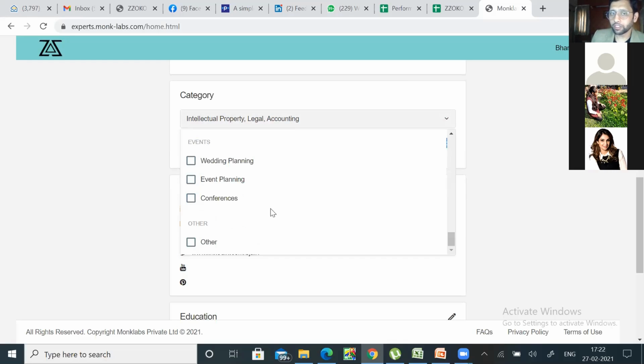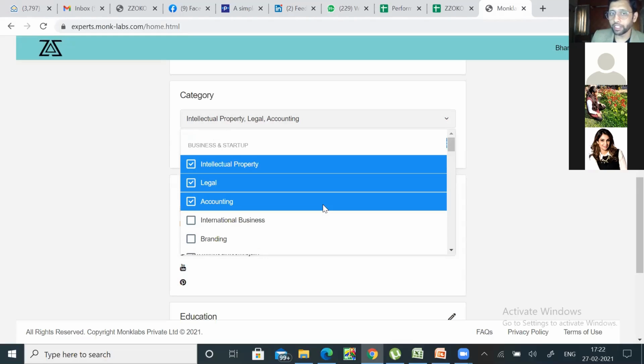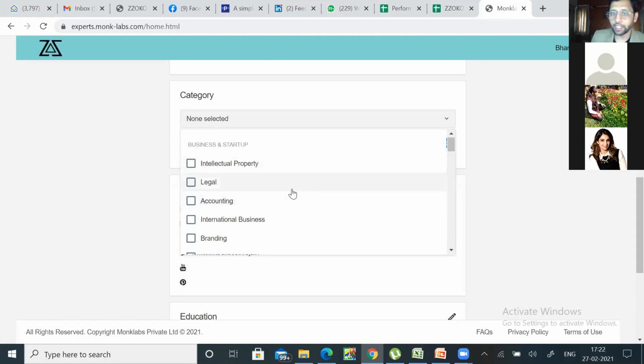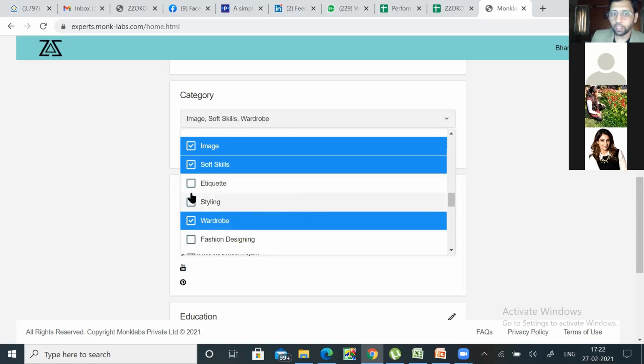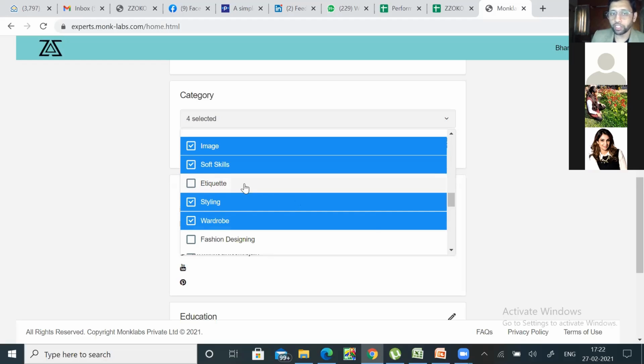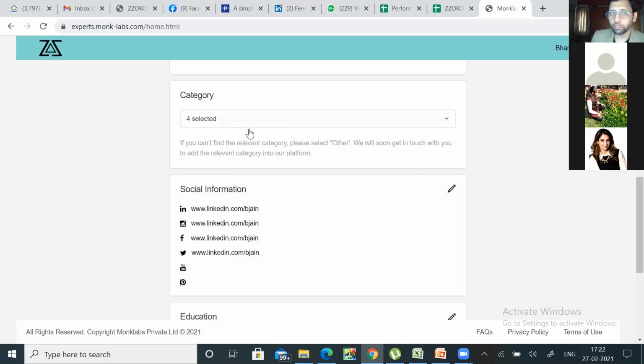You can put multiple categories. What you are an expert in doesn't have to be one. Assuming that we put soft skills and wardrobe consulting, if I was an image consultant, I would say image, soft skills, wardrobe, and styling if required. So these are the 4 things I would probably put, depending on which field you are in. You'd choose the relevant categories, and the selected categories help us filter you out when a client comes in and chooses that category.